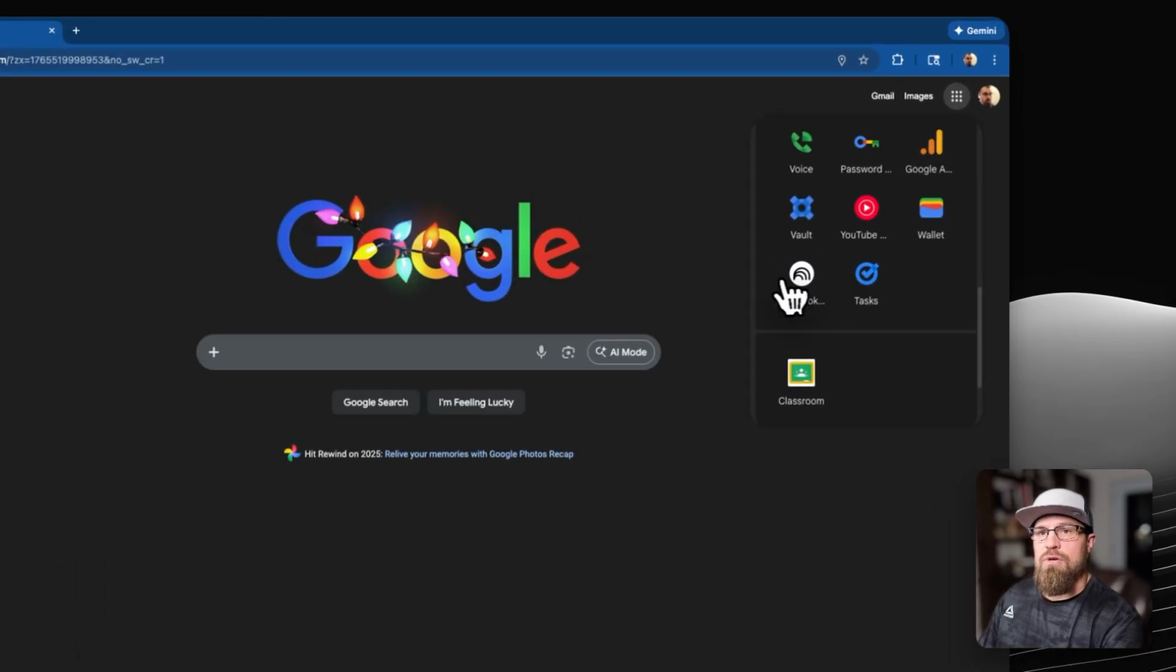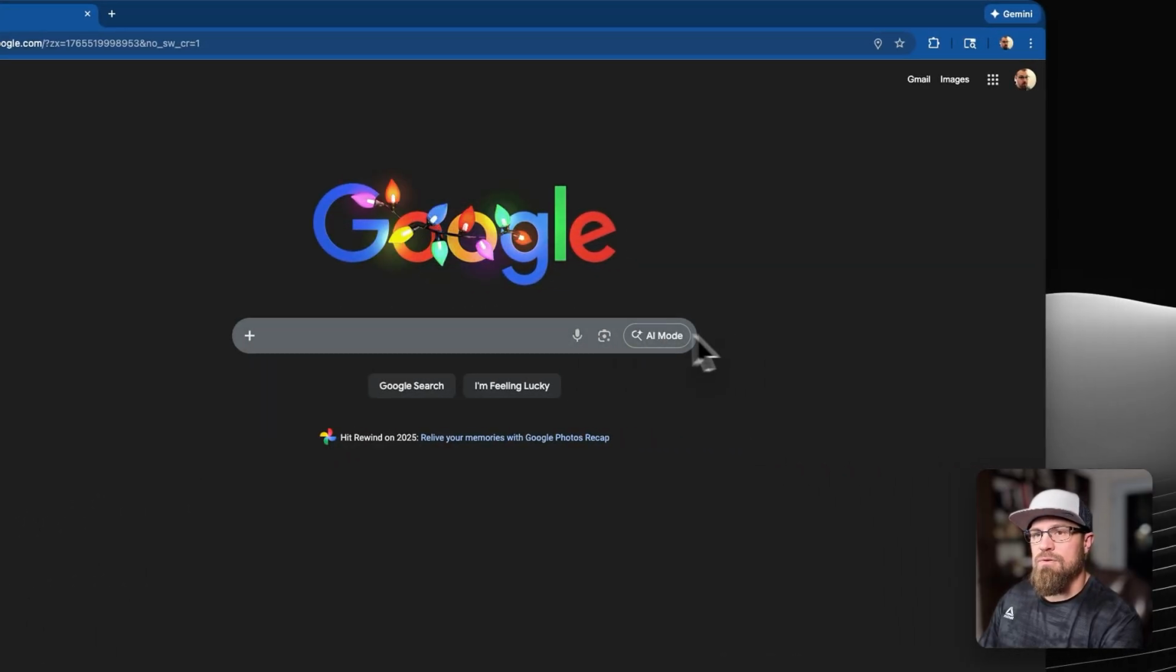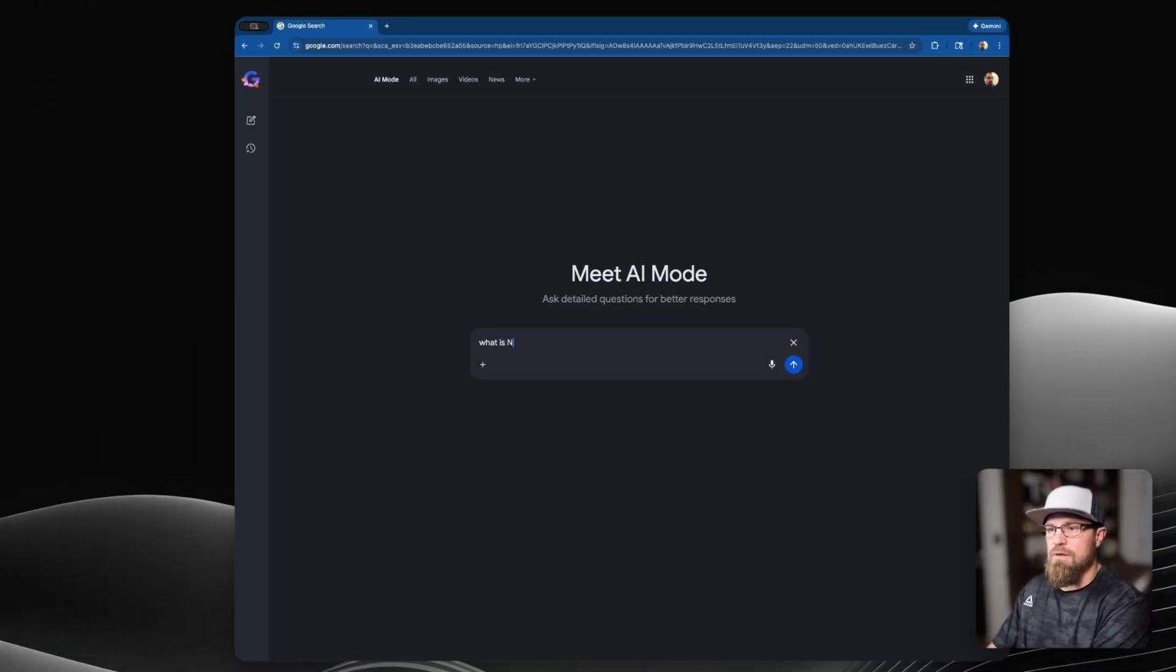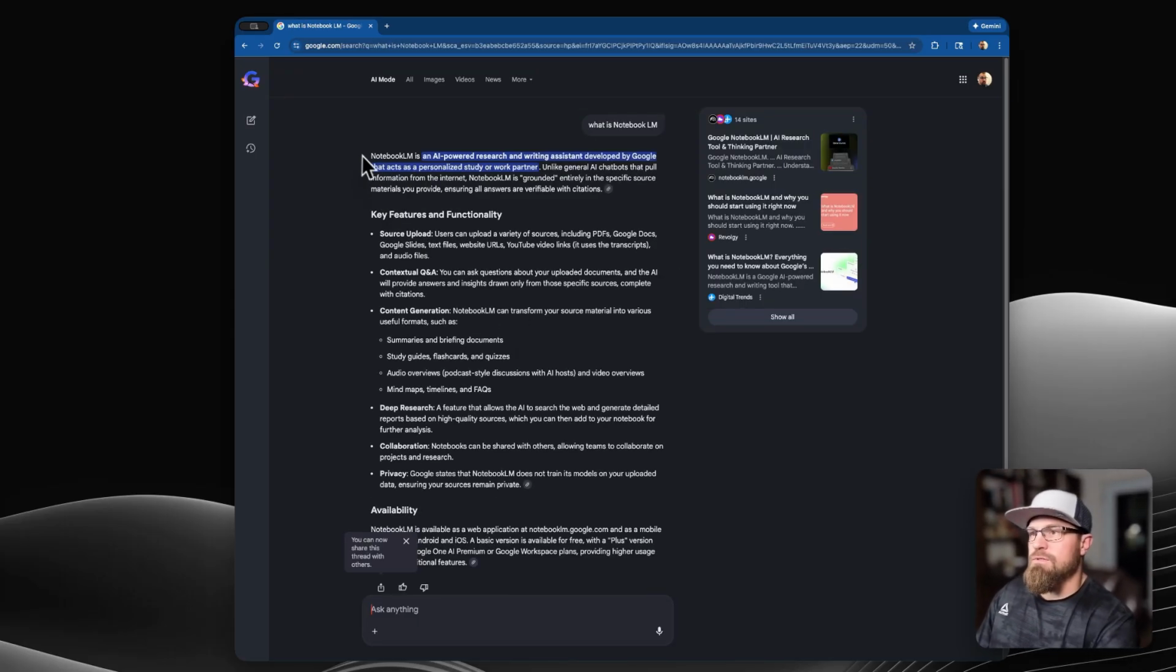Anyways, NotebookLM, you can get to this way. But first off, let's pop over to AI mode and say, what is NotebookLM? So right here, NotebookLM is an AI-powered research and writing assistant developed by Google that acts as a personal study and work partner. Unlike general AI chatbots that pull information from the internet, NotebookLM is grounded entirely in specific source material you provide, ensuring all the answers are verifiable with citations.